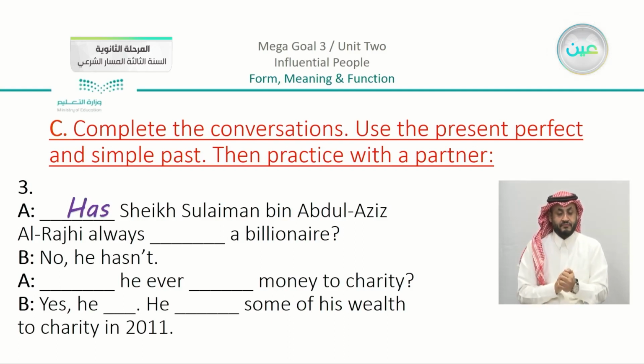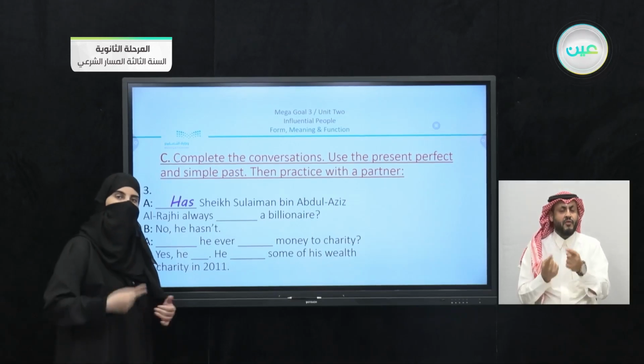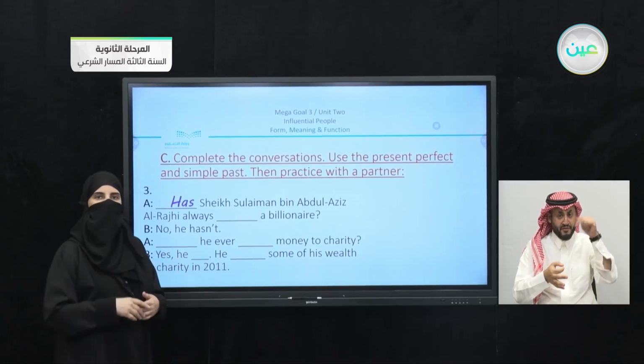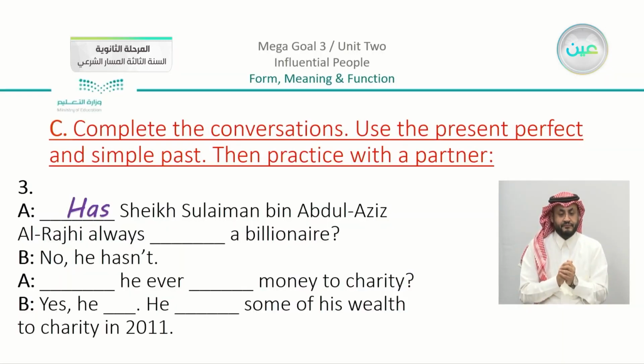Now, number one, remember that we used has here because we're talking about one person. And the second thing, because we are linking between the past and the present. So we have here has, Sheikh Salman bin Abdulaziz al-Rajhi always, I need here a verb that is in the past participle. So we have here, it's going to be been a billionaire.